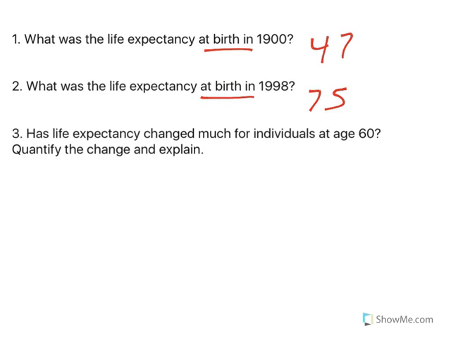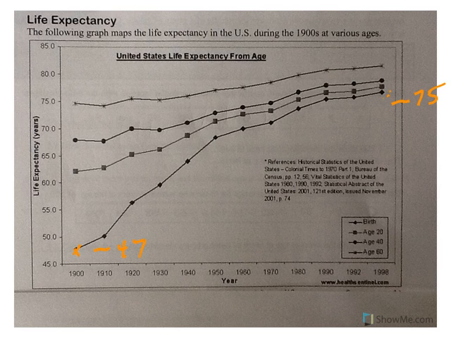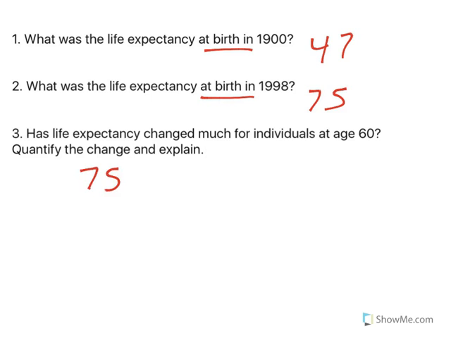Number 3, has life expectancy changed much for individuals at age 60? Well, okay, let's go back and look. So age 60 is the top one. Here it was like at 75, and here it might be at 80. So for 60, we went from 75 maybe to 80. Is that a big change? Not really. That means if you live to be 60, your life expectancy is now 75 in 1900 or 80. So think about it. In 1900, if you lived to be 60, you could then expect to live 15 more years. That's kind of crazy for 1900. In my mind, everybody died young then, but that is not the case.